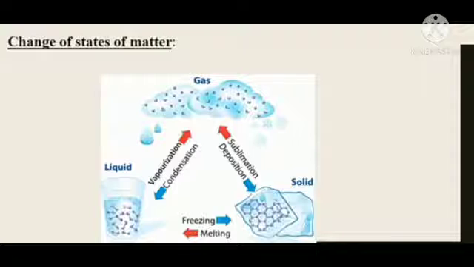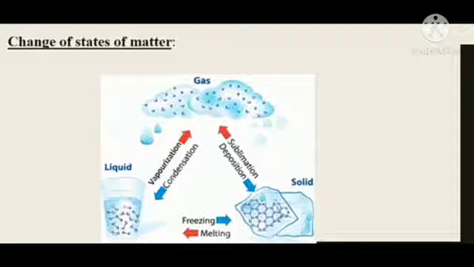Water means the change is temporary and reversible. Same way when water is boiled, on boiling the water changes into water vapors, but these water vapors on cooling change back to water. It means the change is what? Temporary and reversible, and it is a physical change.